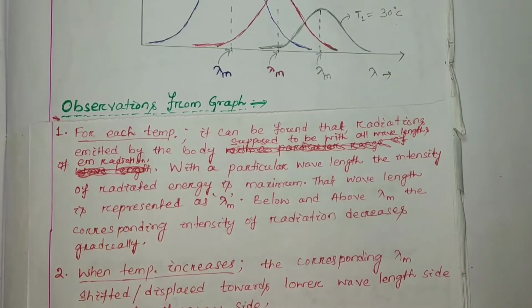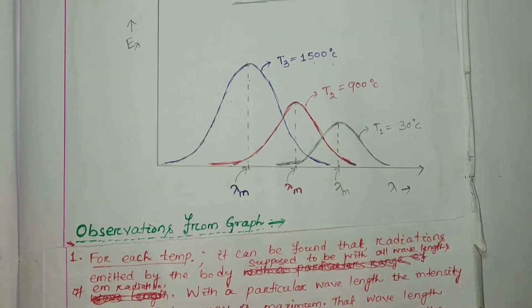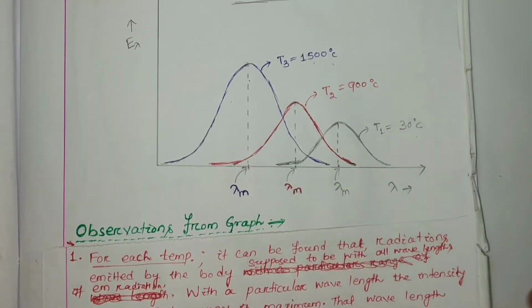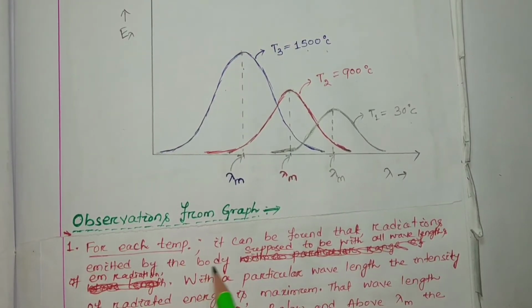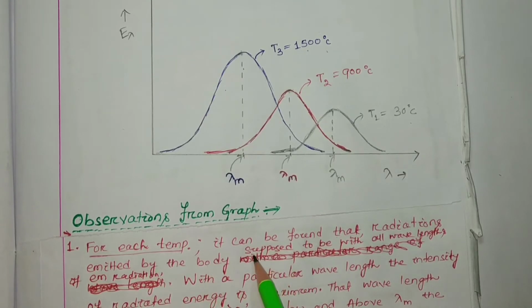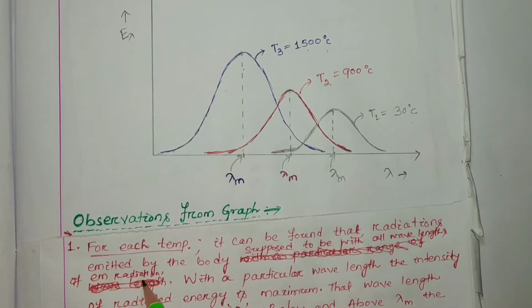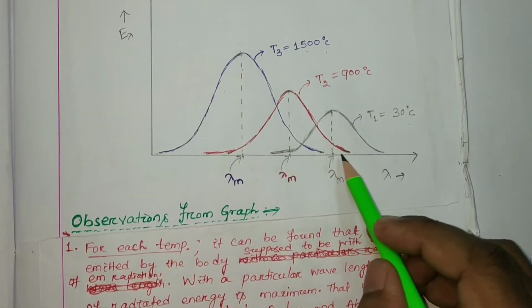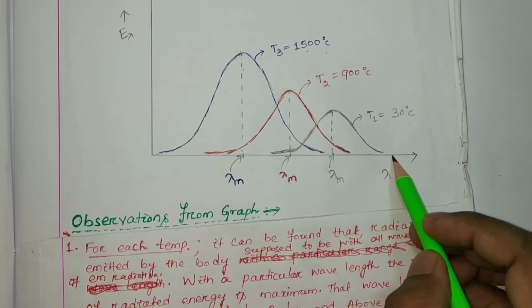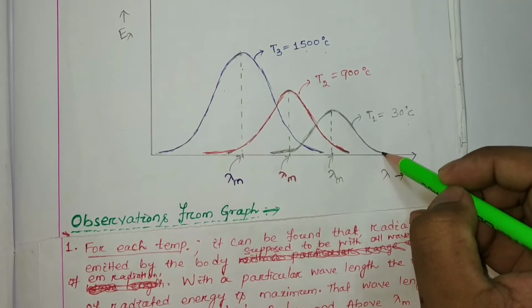First, for each temperature, whether you consider 30, 900, or 1500, it can be found that the radiation emitted by the body, the so-called black body, contains all wavelengths of electromagnetic radiation. That means that at lambda m it is maximum, and at higher wavelength, suppose at infinite wavelength, it is reduced and tends to 0.